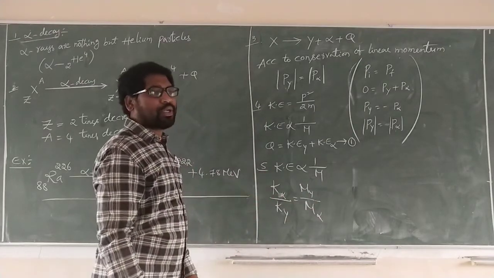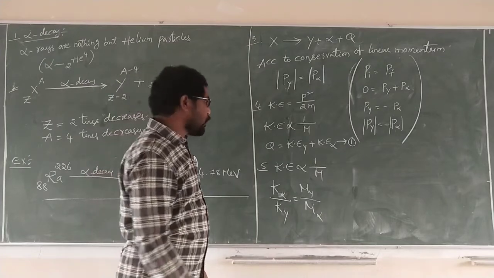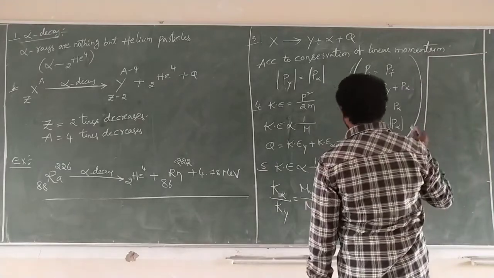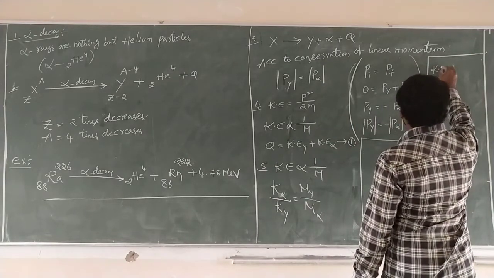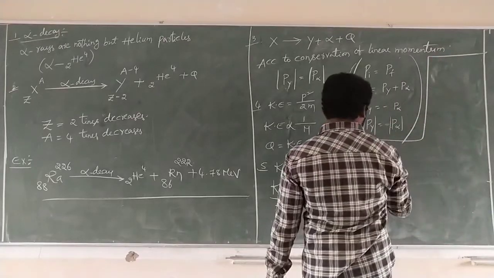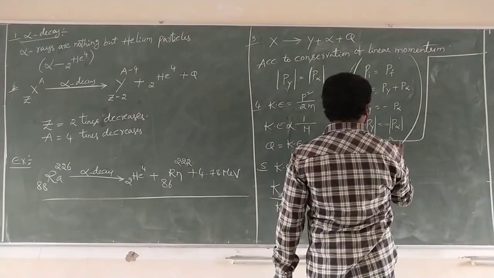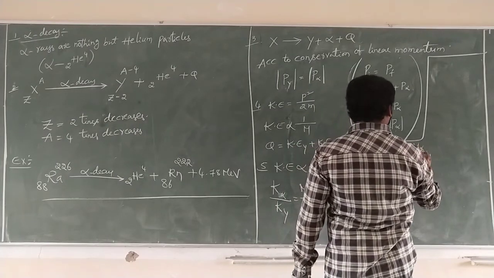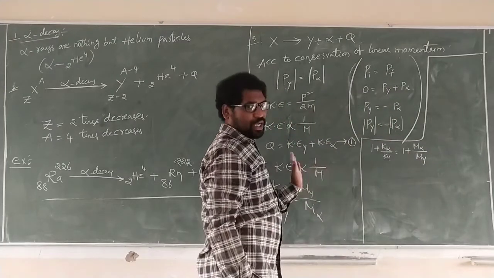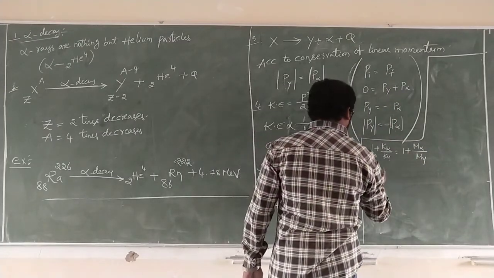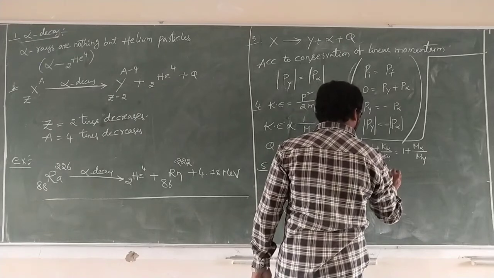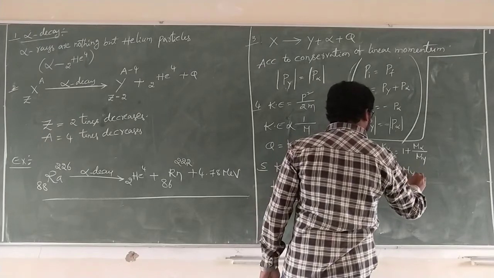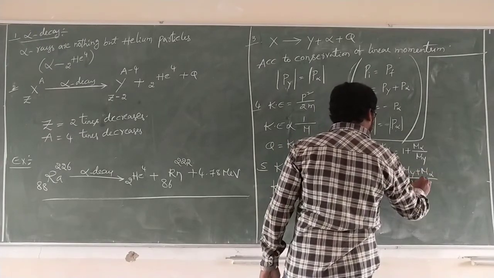Kinetic energy is written as K. Now we go for what we want. Adding 1 on both sides: 1 plus K alpha by K Y equals 1 plus M Y by M alpha, so K Y plus K alpha by K Y equals M alpha plus M Y by M alpha.